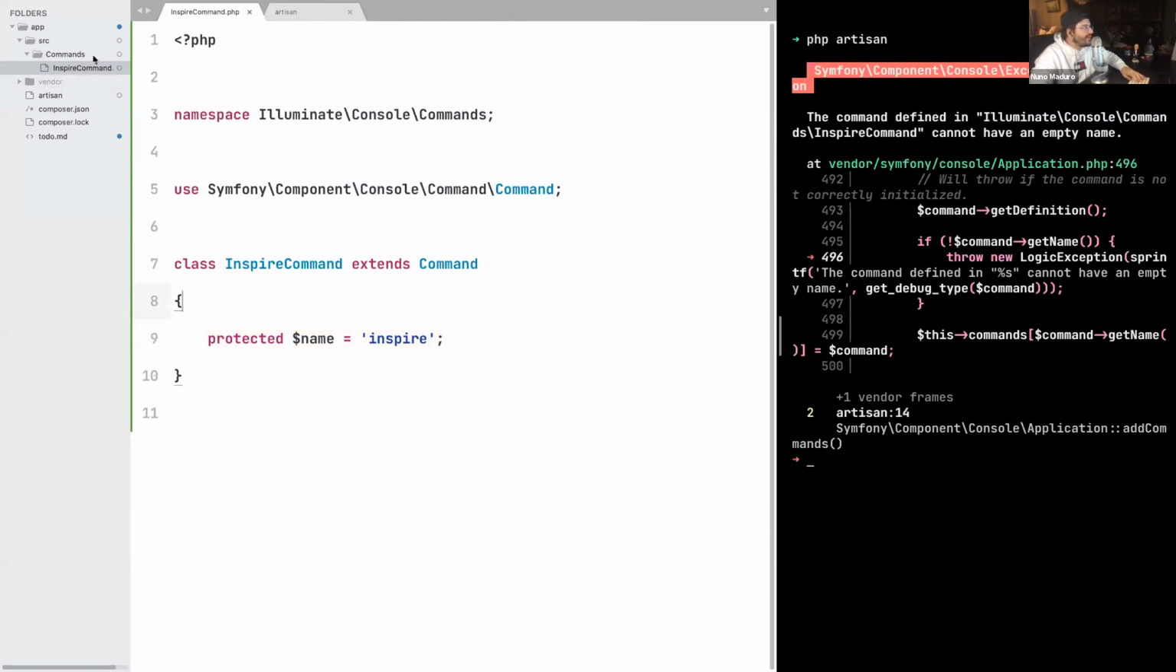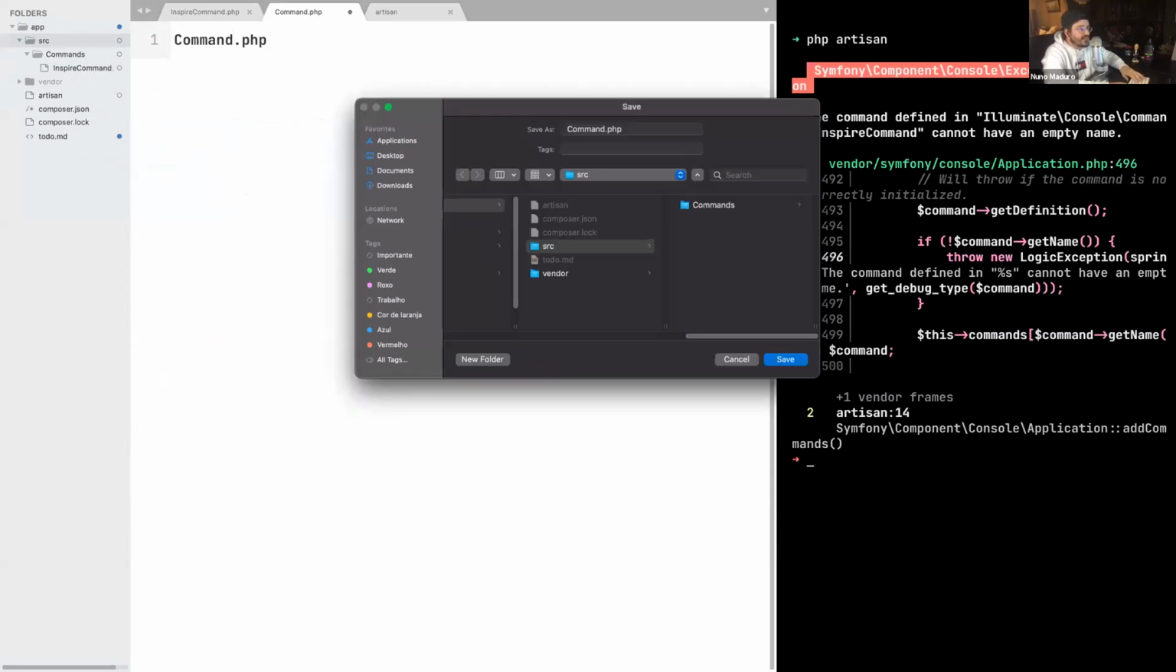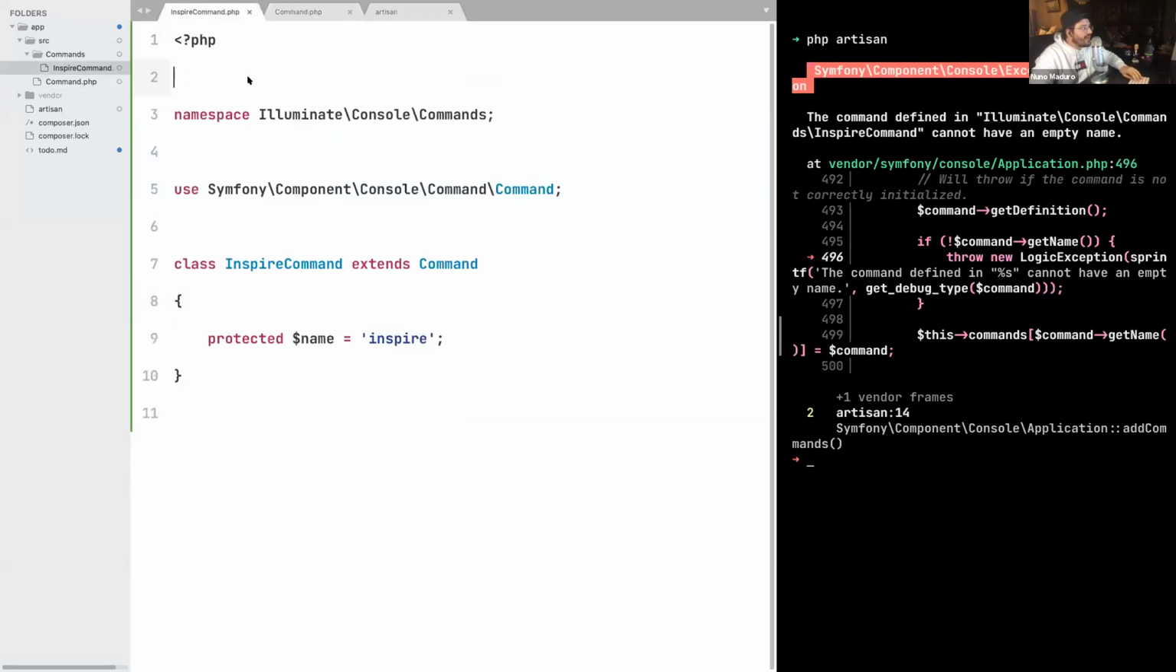So what I'm going to do is go to the source directory, and I'm going to create a new file, and this file will have the name Command.php, just like Laravel does in its internals. Now, the Command class will live in the source directory, and the contents will be kind of similar to the InspireCommand for now. So I'm going to just copy the content of the InspireCommand and paste it inside my Command class.